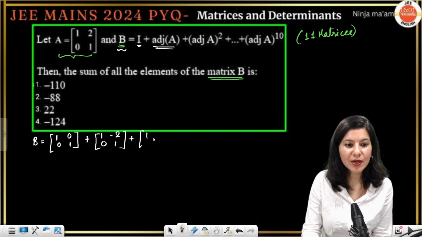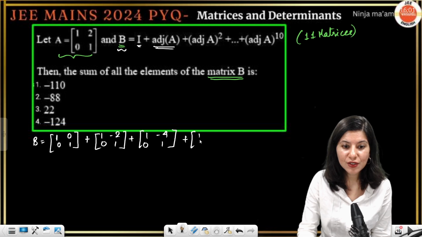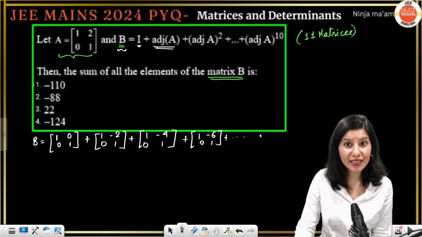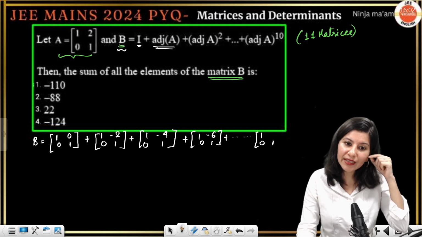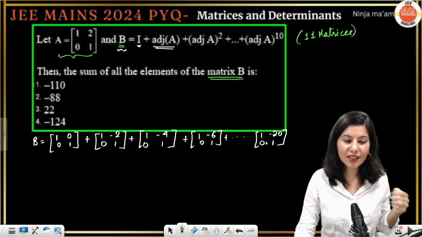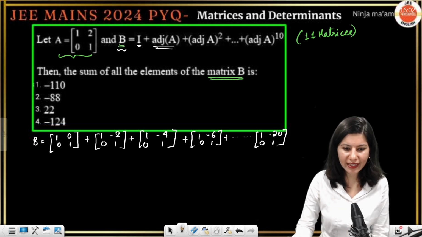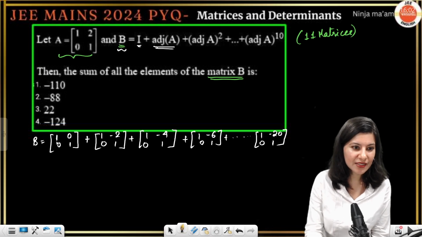Then we are having 1 minus 4, 0, 1. This is adjoint A square. Adjoint A cube is this. And last, adjoint A raised to power 10 will give you what? 1, 0, 1. And this is minus 2 into 10, so minus 20. Correct? Now you have 11 matrices. Just find the sum of all the elements.